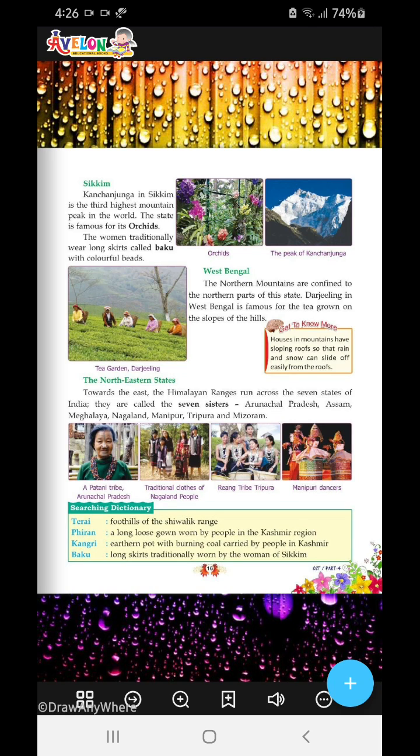West Bengal's northern mountains are confined to the northern parts of this state. Darjeeling in West Bengal is famous for the tea grown on the slopes of the hills. This is also a very nice state, and you must visit Darjeeling once in your lifetime.